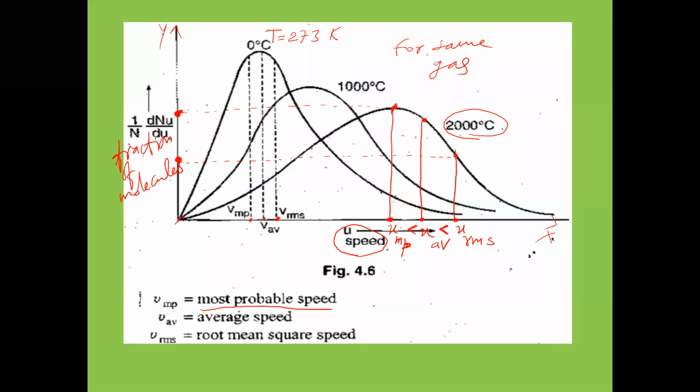And whose magnitude is least here? Most probable velocity value is least in magnitude, and RMS velocity magnitude is highest. So like this, these points have to be clearly understood here.